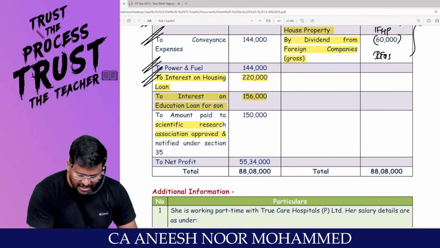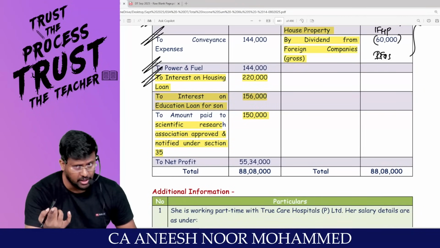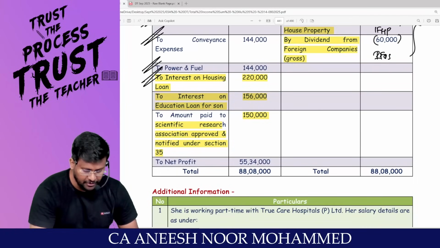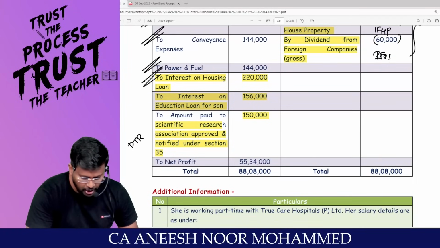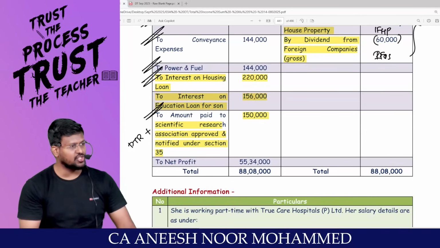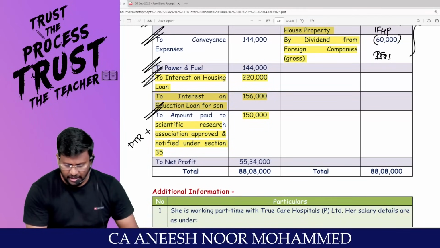Amount paid to scientific research under section 35. This is contribution to outsiders. You have to check default tax regime or optional tax regime. If the regime is default tax regime, should be added back. Are you all really with me? Because under default tax regime, contribution to outsiders is not allowed. They have given the net profit.